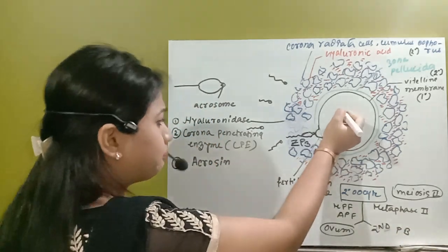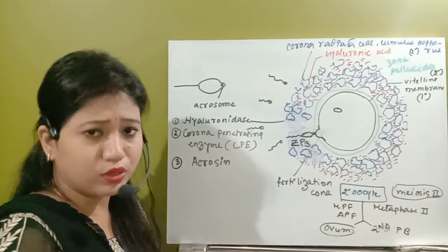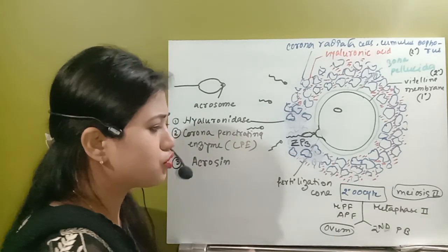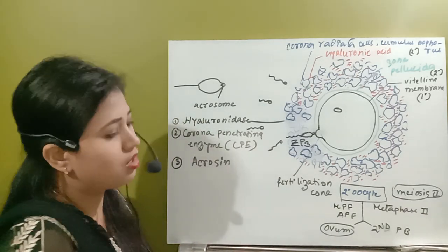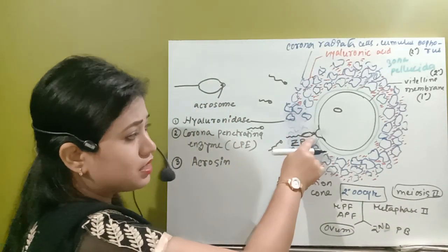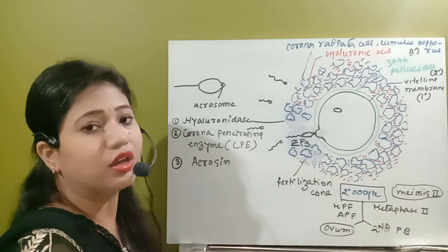Here we can see, suppose this is the cell, the ovum nucleus. The nucleus has 23 chromosomes, n number of chromosomes, but in the doublet state. So it is restricted in metaphase 2 until the sperm membrane hits the fertilization cone of the ovum.